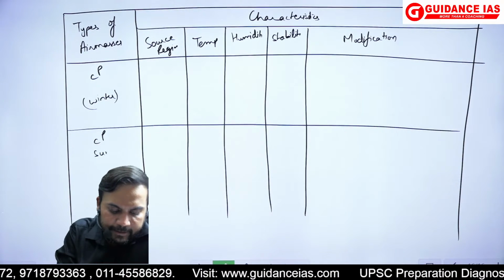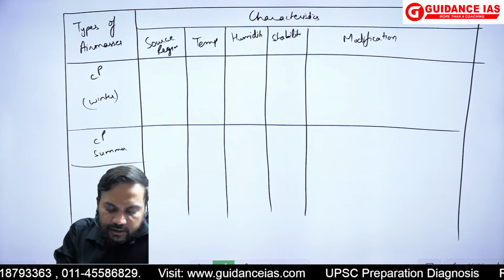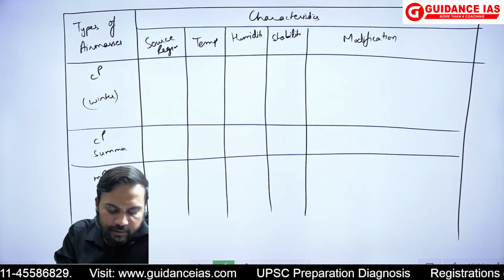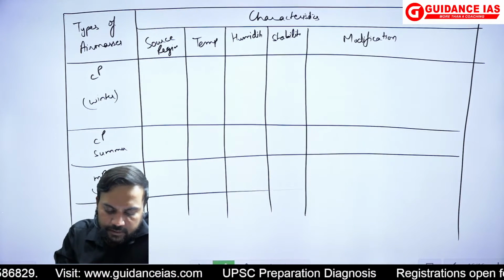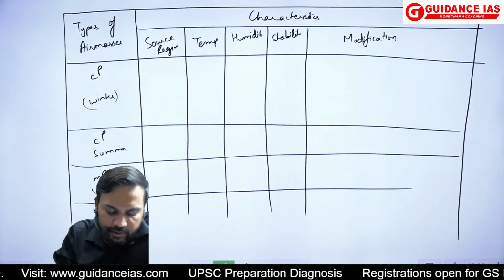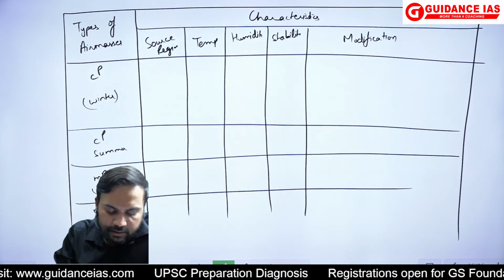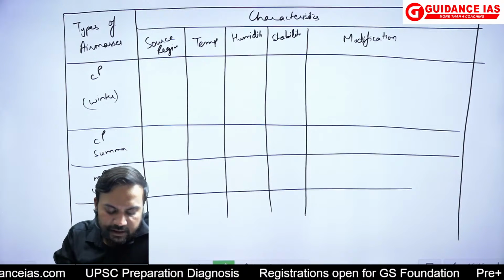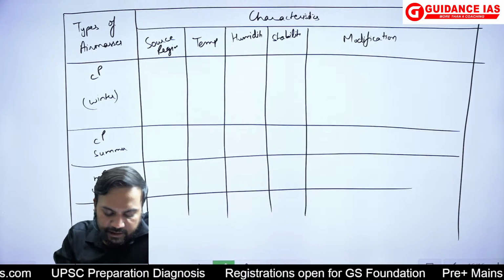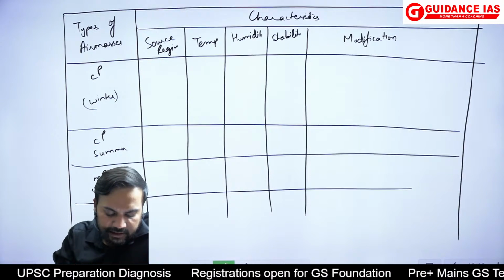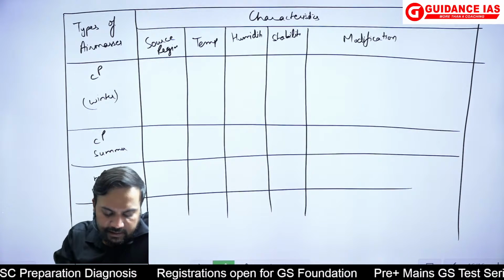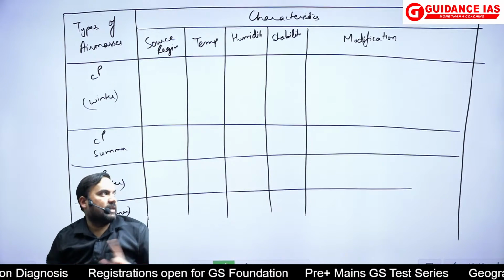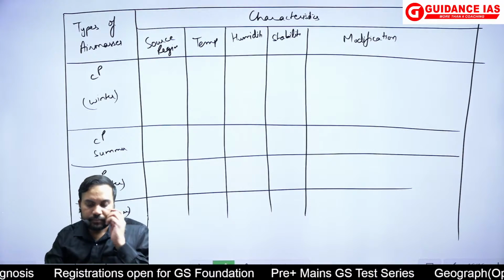CP summer, we had talked about the MP winter. Similarly, we had talked about the MP summer. Similarly, इसी तरह से हमने समर एंड विंटर में mT air masses समर एंड विंटर का किया था, and cT air masses which we did, समर और विंटर में हमने देखा था कि सेम होते हैं. ठीक है, सो